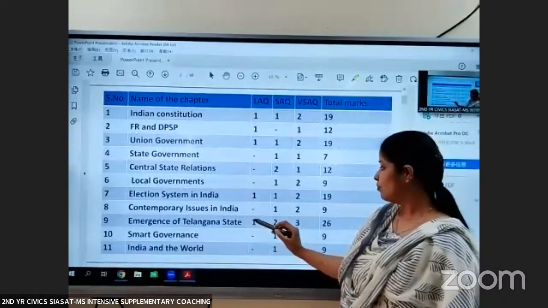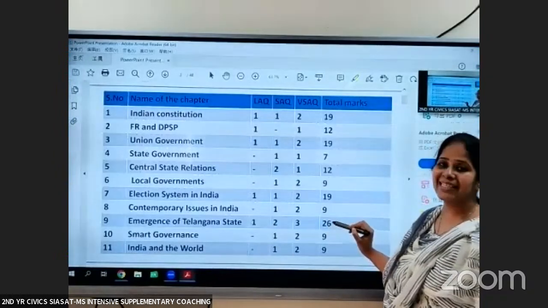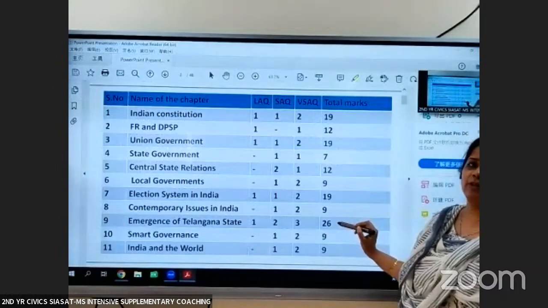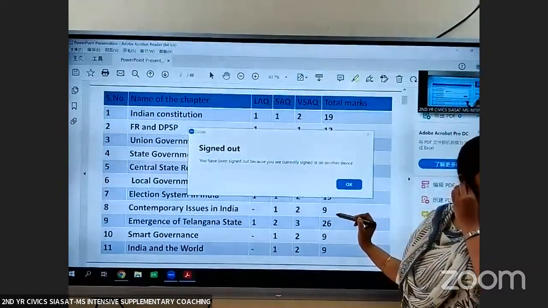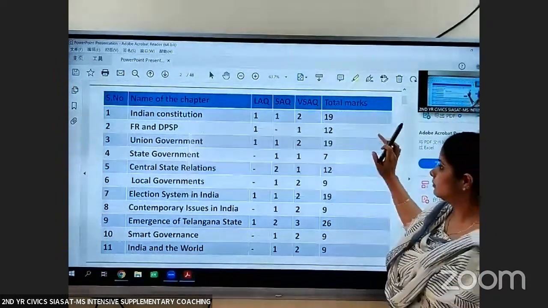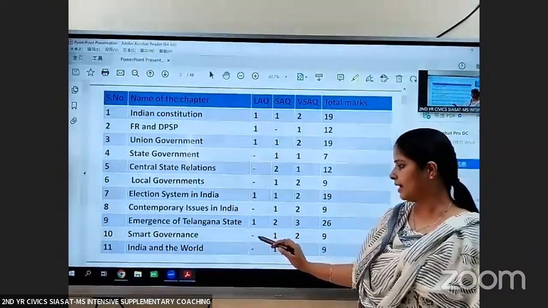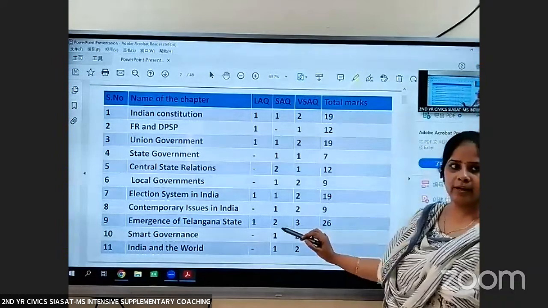Ninth chapter is the most important chapter, and it has got weightage of 26 marks. So if you are studying this chapter, it's 26 marks. The next chapter, state government. The weightage for this chapter is 9 marks.